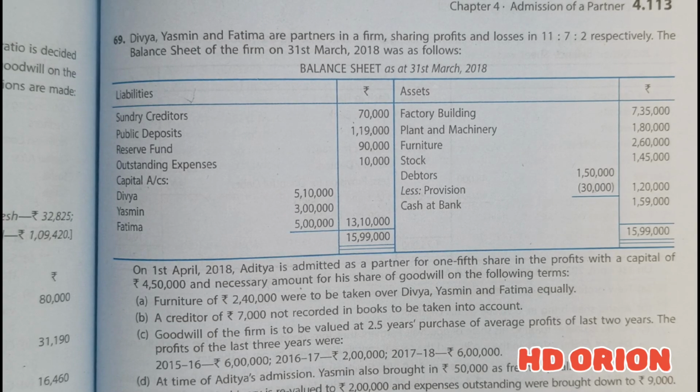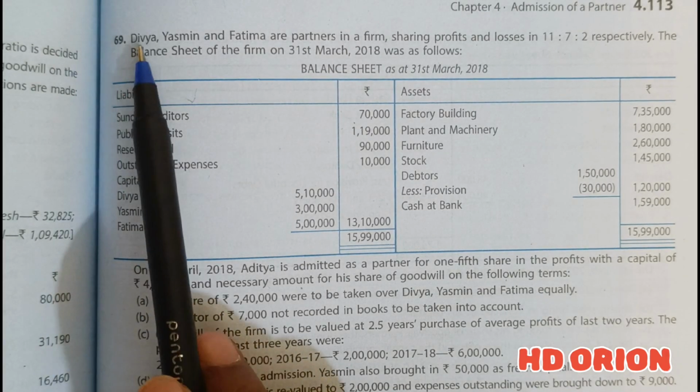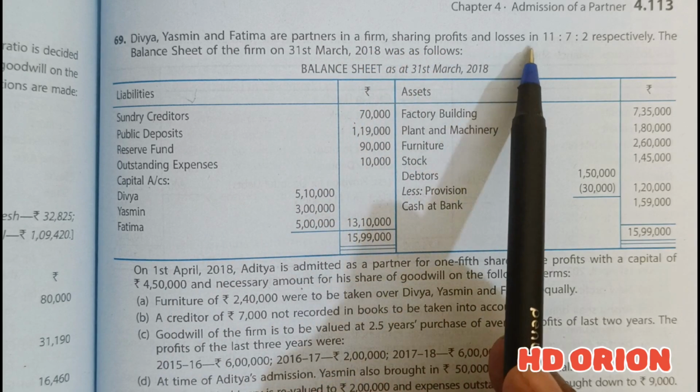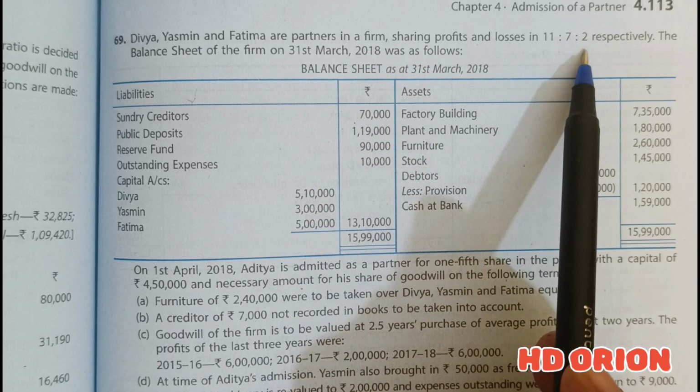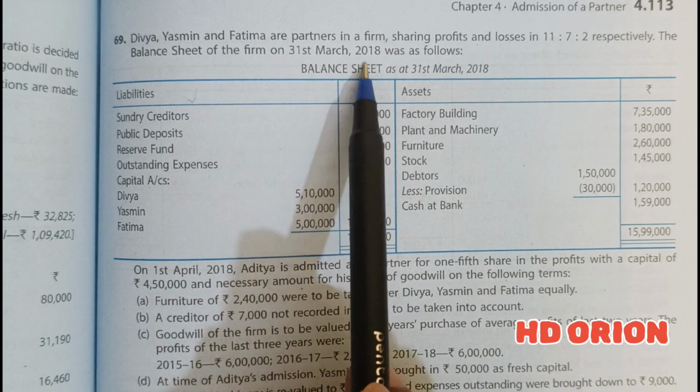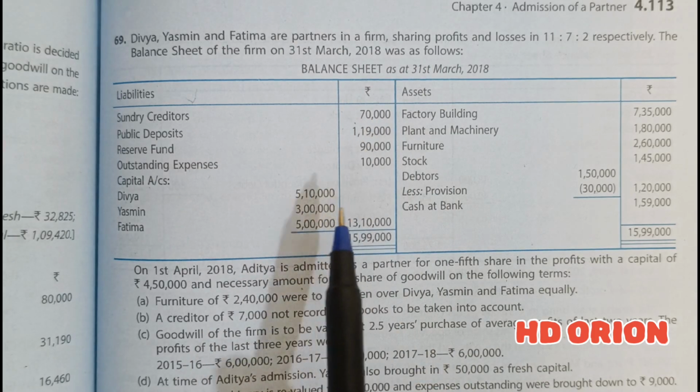Now let us see question number 69. Divya, Yasmin and Fatima are partners in a firm, sharing profits and losses in the ratio of 11:7:2 respectively. The balance sheet of the firm on 31st March 2018 was as follows. Here is the balance sheet given.